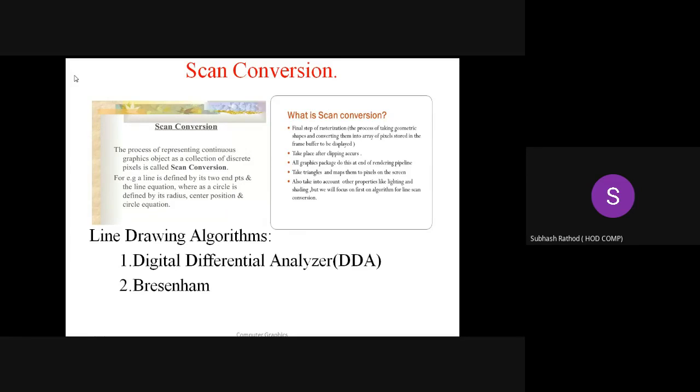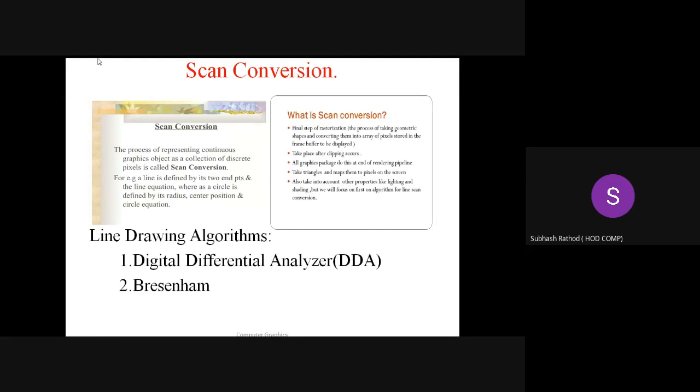There is also one more algorithm used for line drawing based on the scan conversion mechanism, the midpoint line drawing algorithm, which is not directly added in the syllabus, but if time permits, we can discuss it. But right now we are discussing the first algorithm, Digital Differential Analyzer, that is the DDA algorithm for drawing a line.